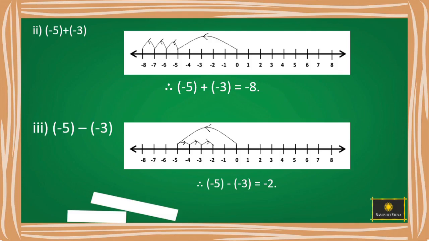From 0, move to minus 5. As we have a negative sign, we have to move towards the left side. But one more negative sign is there, so we have to move towards the right side. So we reach minus 2. From minus 5, 3 steps towards the right side, we reach minus 2. Minus 5 minus of minus 3 is minus 2. As we subtract a negative integer, we move right on the number line.